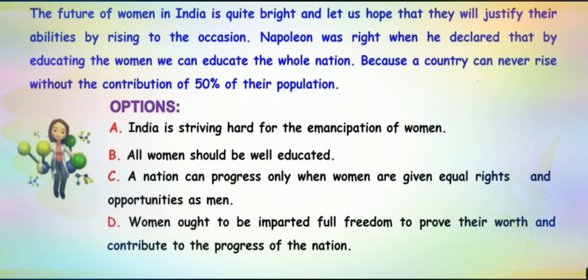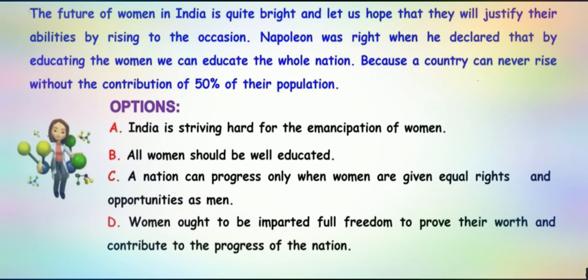Let's proceed to understand this particular concept with the help of an example. Let's read this paragraph. The future of women in India is quite bright, and let us hope that they will justify their ability by rising to the occasion. Napoleon was right when he declared that by educating the women, we can educate the whole nation. Because a country can never rise without the contribution of 50% of their population. Okay, this last sentence is incomplete. Something should continue after that. So we have stopped here.